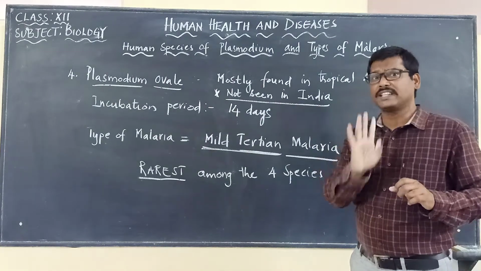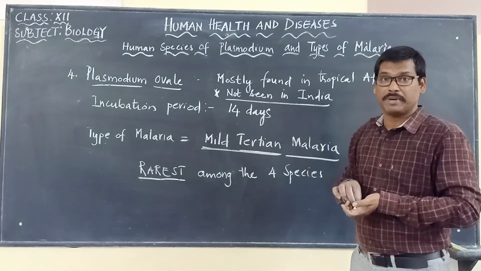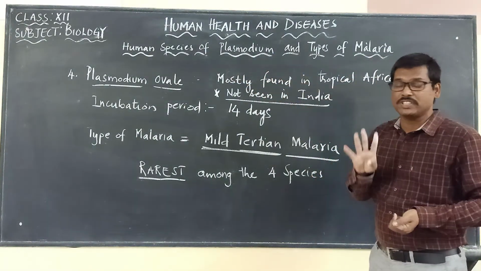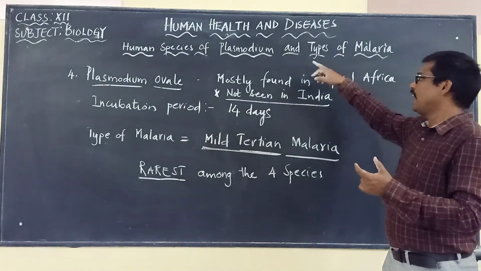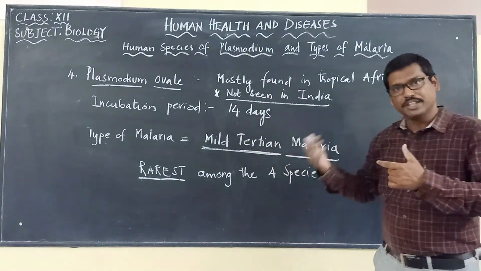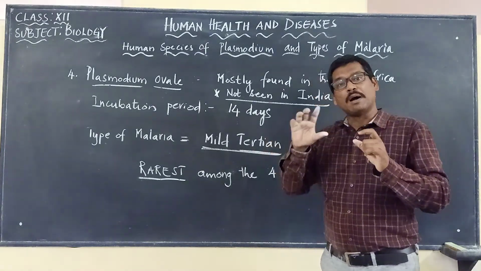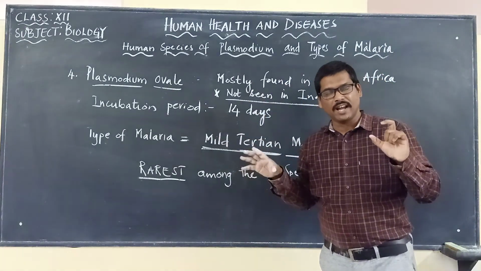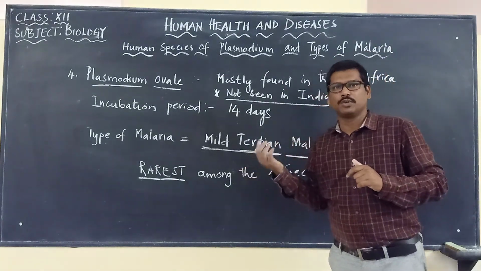So these are all the 4 different types of species that we have to keep in mind, based on which objective questions will be asked. Today we have studied the human species of Plasmodium. How many species are there? 4 different types of species, causing 4 different types of malaria. We have completed the human species of Plasmodium and types of malaria, and we will continue in the next video with the life cycle of the malarial parasite, how it completes its life cycle in the female Anopheles mosquito and in human beings. Thank you.